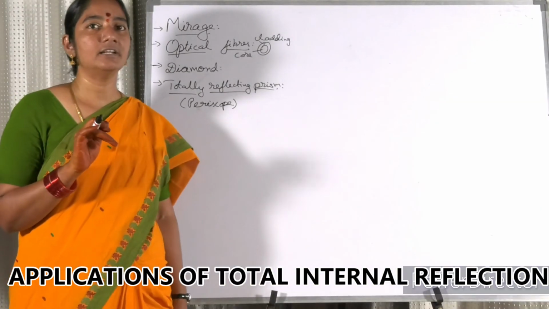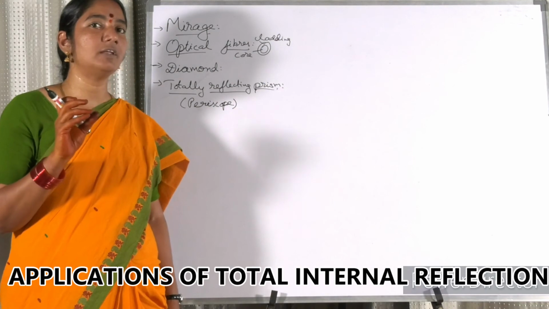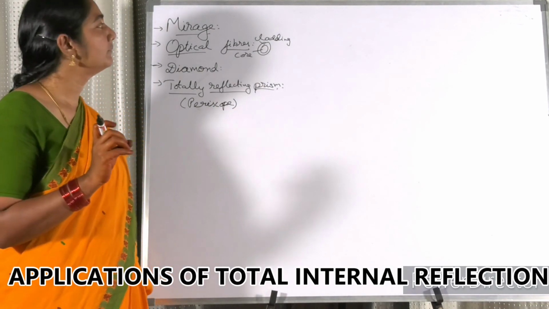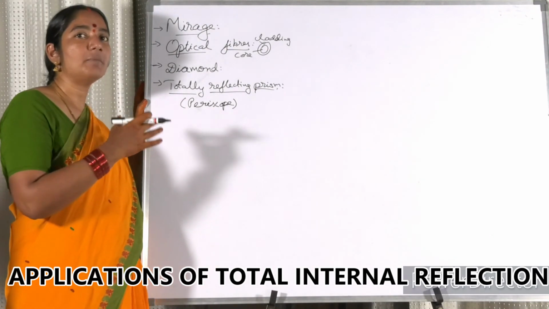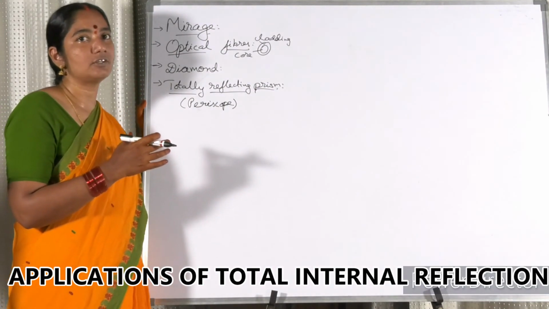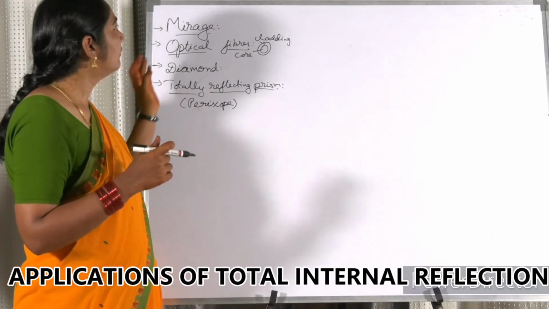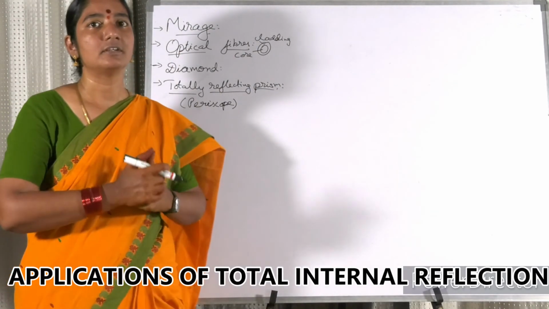We have already seen the total internal reflection, one of the very important principles in light, the phenomena that we have seen. We are going to see the applications of the total internal reflection in our day-to-day life. The first application is the mirage.